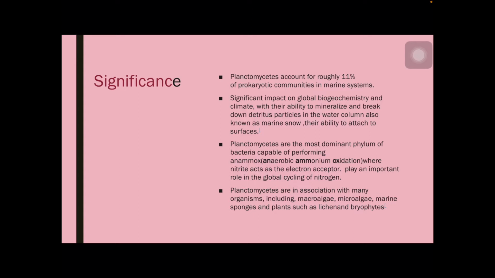They have an important role in the biogeochemical cycling of carbon and nitrogen. They have a role in performing anammox. Anammox means anaerobic ammonium oxidation process. In the anaerobic respiration, the terminal electron acceptor here is nitrite. So they play an important role in the cycling of nitrogen.